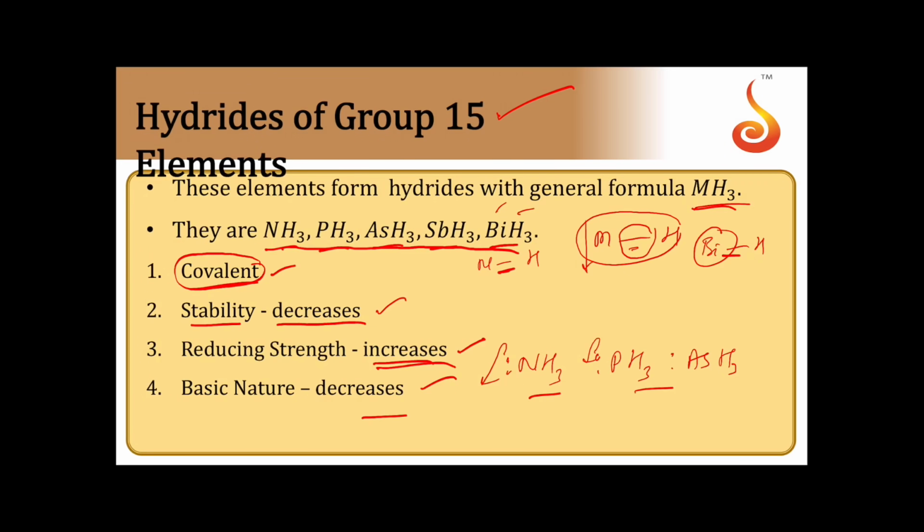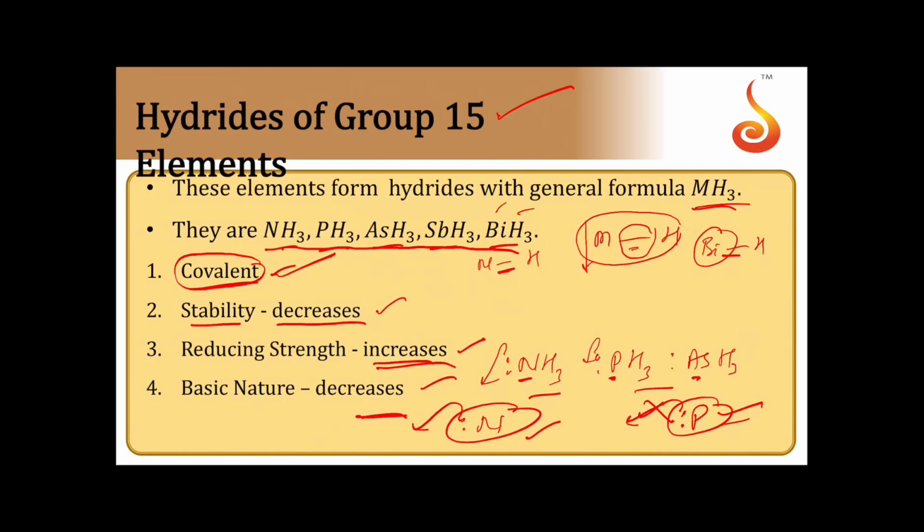But here, as the size of the central atom is gradually increasing, the electron density on the central atom gets reduced. Nitrogen is of smaller size with a lone pair. And phosphorus, let us take the second element itself, has a larger size. Both have the same lone pair. But with the larger size, the electron pair availability gets reduced. For nitrogen, the pair availability is much more. So nitrogen can donate its electron pair easily when compared to phosphorus. Hence, NH3 is a strong base when compared to PH3. So we can say that basic nature is decreasing down the group.